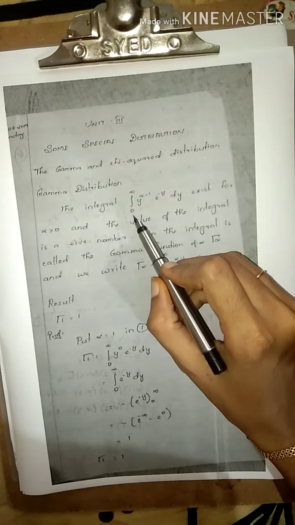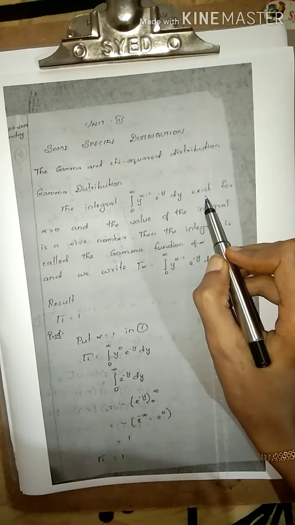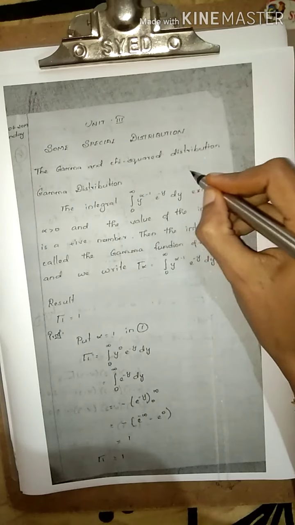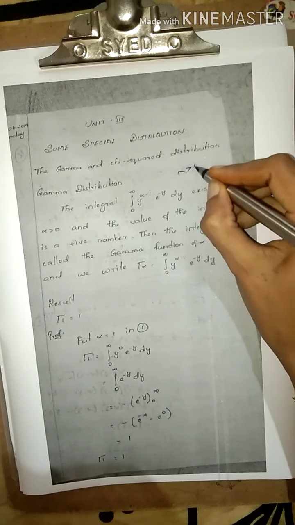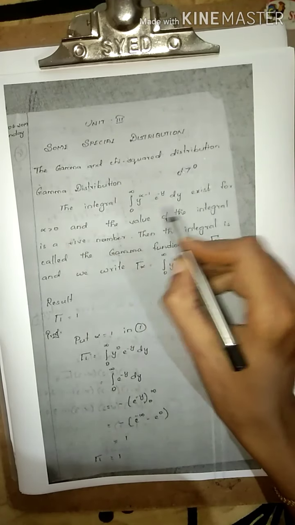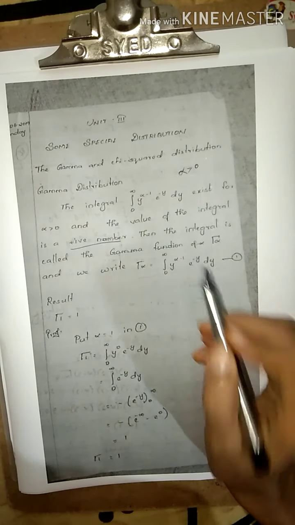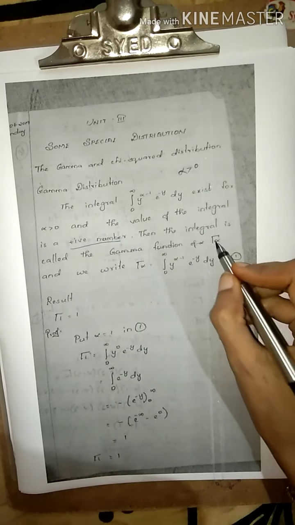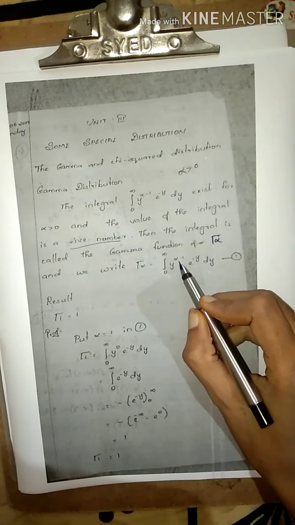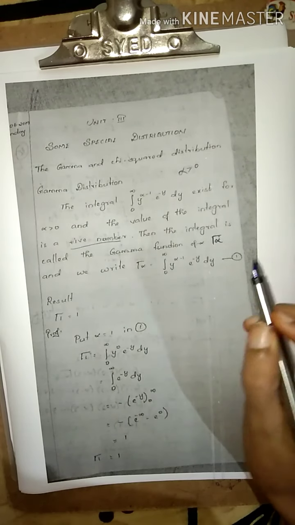So this gamma distribution is the integral from 0 to infinity of y power alpha minus 1, e power minus y dy, which exists. In this, alpha is positive, and the value of the integral should be a positive number. Then the integral is called the gamma distribution or gamma integral. It is denoted by gamma alpha, and you can write that as the integral from 0 to infinity of y power alpha minus 1 e power minus y dy. So this is the gamma integral.